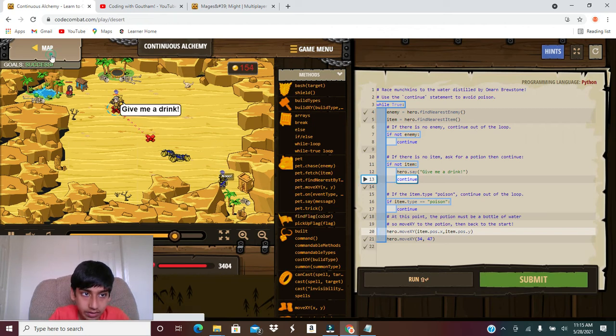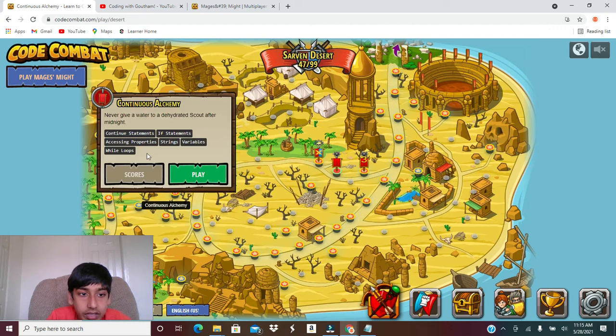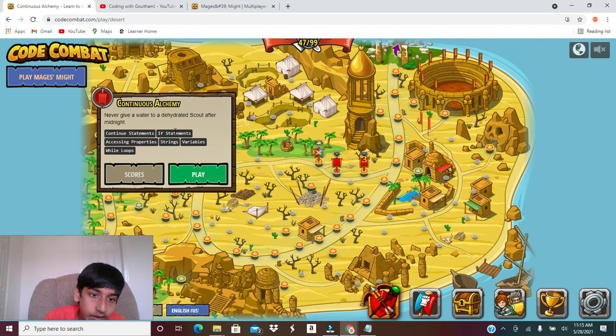So now let me just go back to the map and let's discuss what we learned today. We have learned about continue statements. I explained that fully. If statements: we used if statements to check the conditions for if there was an enemy or if there was poison. And accessing properties: we accessed the properties of item and enemy to check if it was there. Like we took the property of an item. If the item is there, you go to the next.